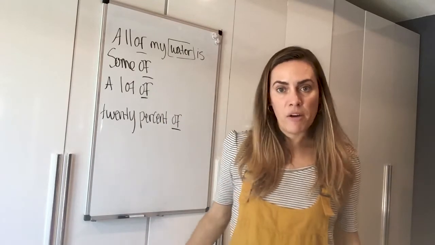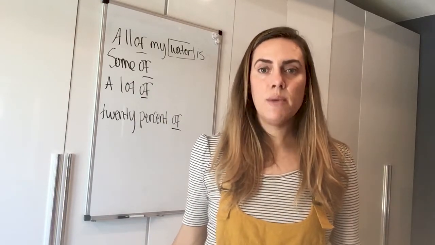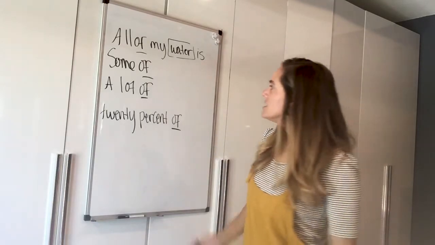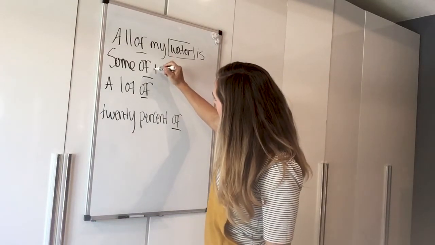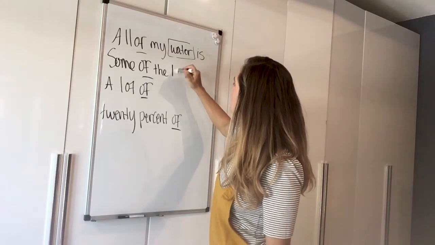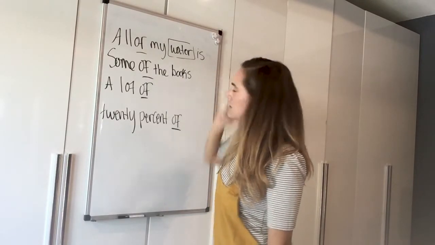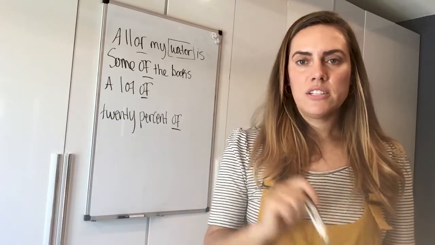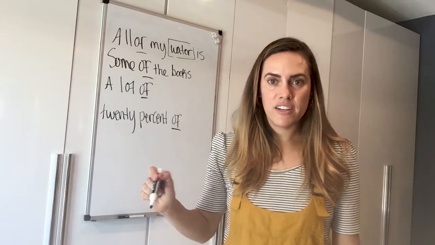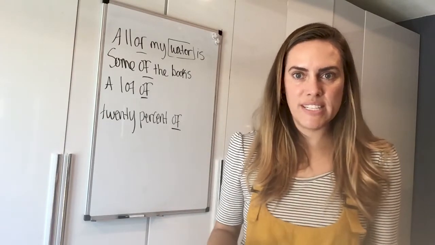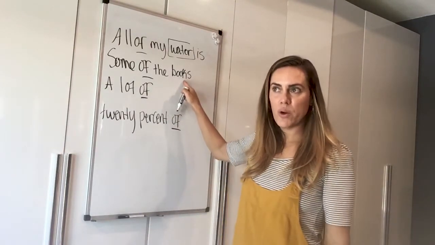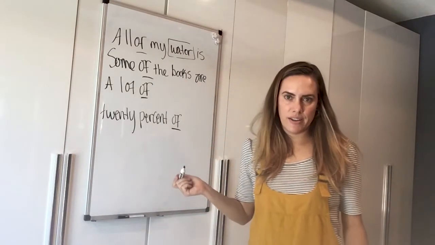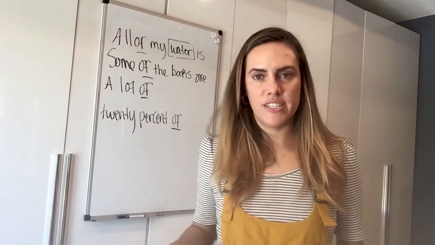Some of my water is gone, I can say, but let's use a plural noun, okay? So for example, I can say some of the books. What am I gonna say? Some of the books is, or some of the books are, some of the books have, or some of the books has. Which one is it? Well, this is plural, it's more than one. So the verb should be plural. Some of the books are interesting, some of the books are not interesting.